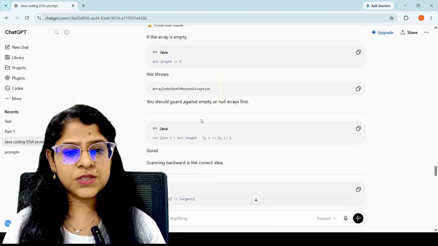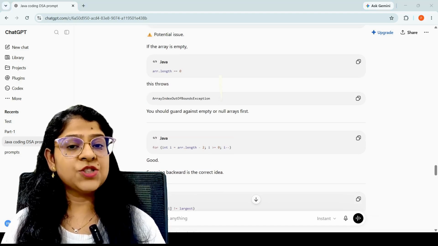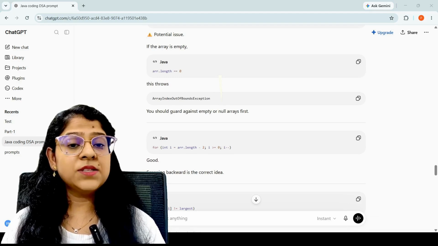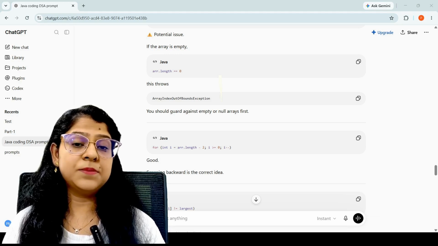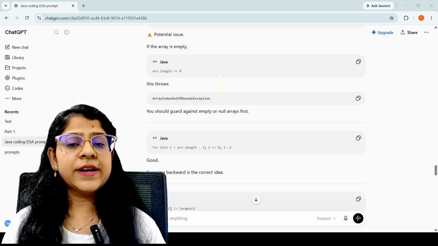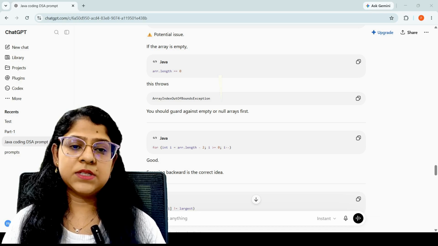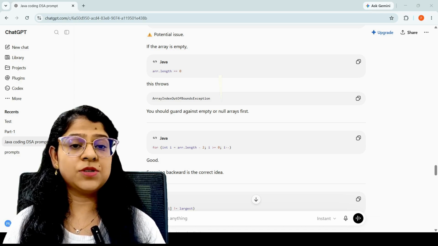So here you notice that ChatGPT reviewed my actual Java code, and my solution was correct. But it noticed something I completely missed. That is, I never checked whether the array was null or contained fewer than two elements. So without that validation, my program could throw an exception.